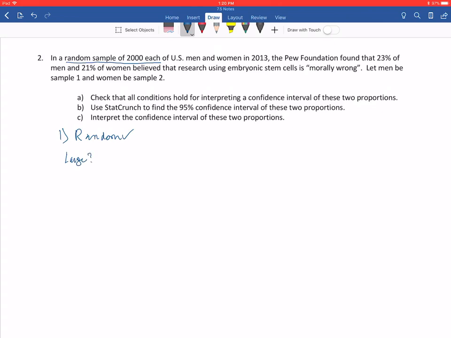Were they large enough samples? So large samples. This is where we have to check: is n1 p1 greater than or equal to 10? Is n1 (1 minus p1) greater than or equal to 10? n2 p2, same thing. So these are the 4 conditions we have to check.